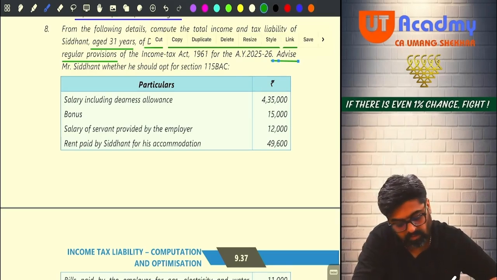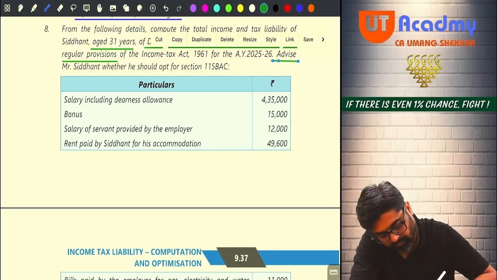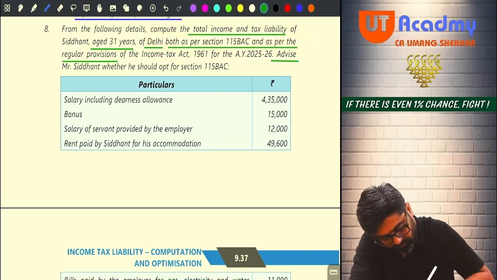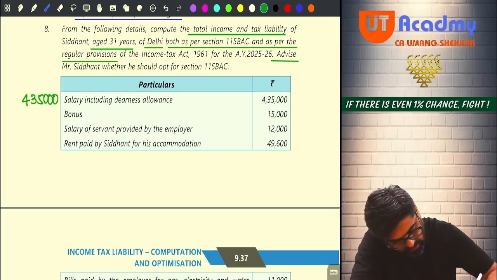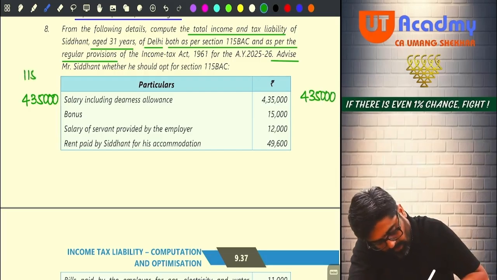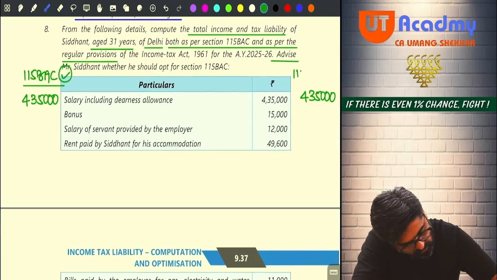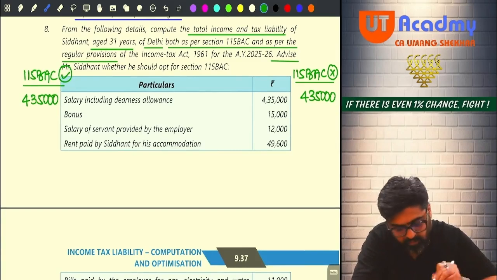Okay, no? Now salary including dearness allowance. If I follow 115BAC, then also it is taxable, and if I don't follow 115BAC, then also it is taxable. 115BAC followed or not followed will not make any difference.